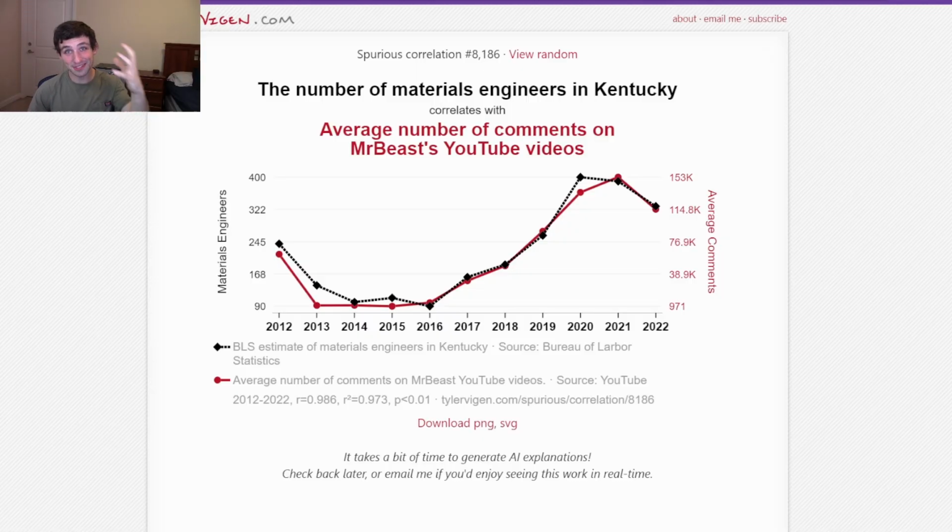As it turns out, there's a positive relationship or a positive correlation between the number of engineers in Kentucky and the average number of comments on a MrBeast YouTube video. Now, this obviously doesn't mean that as people comment on a MrBeast YouTube video, some engineer in Kentucky just spawns out of nowhere. And it obviously doesn't mean that as people sign up and become engineers in Kentucky that all of a sudden there's more comments on MrBeast YouTube videos. These two things are related to each other, but one clearly does not cause the other. It's just a pure coincidence that they happen to be related.